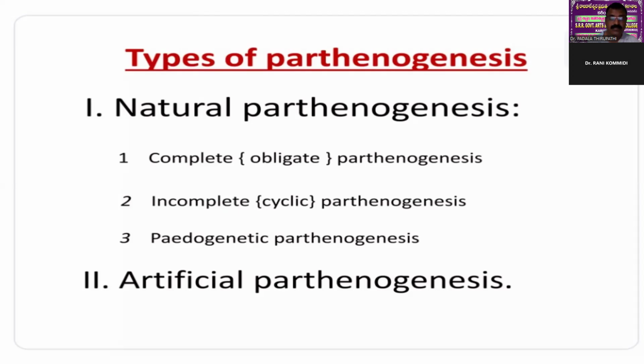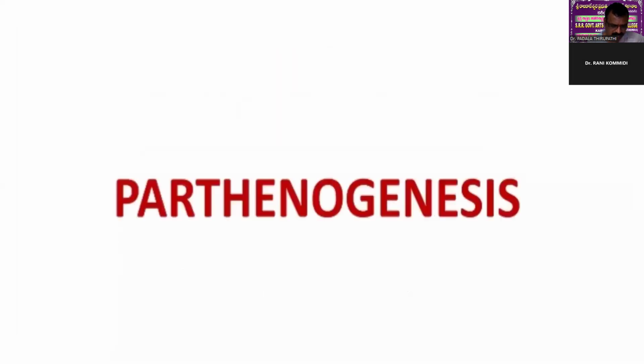So parthenogenesis means the development of the zygote from the egg cell without the act of fertilization. In other words, the formation of an embryo from an unfertilized egg is called parthenogenesis. So the definition is: the development of the zygote from the egg cell without the act of fertilization.